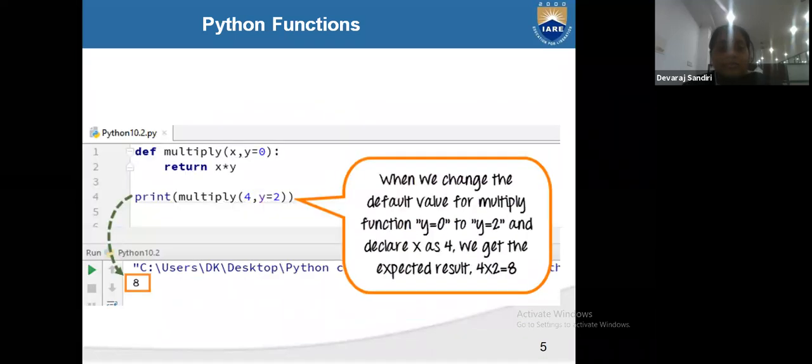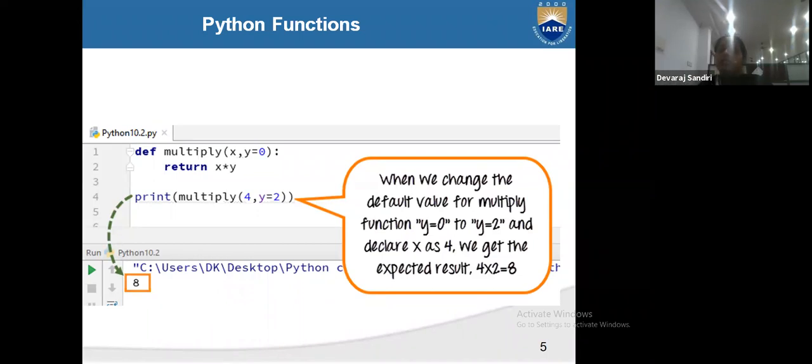So here when we change the default value for a multiply function, when the default value is given, there is no need to pass your values. When you want to pass the values, you have to give your value name. See here y is equal to 0 is the default value. When you are giving y is equal to 2, you are declaring your value y is equal to 2. The y value changed from 0 to 2. So now the multiplication, the output you are getting is 4 into 2, which is 8.